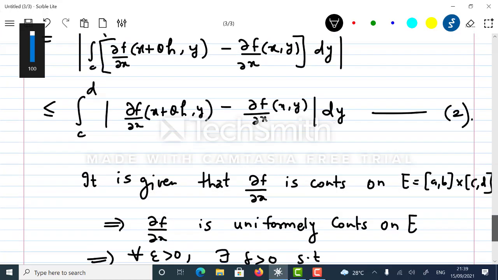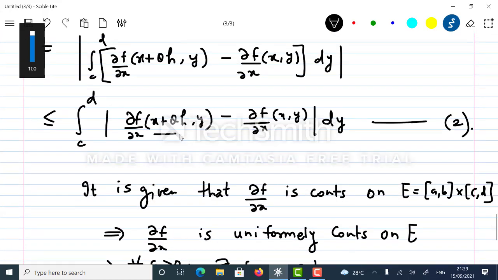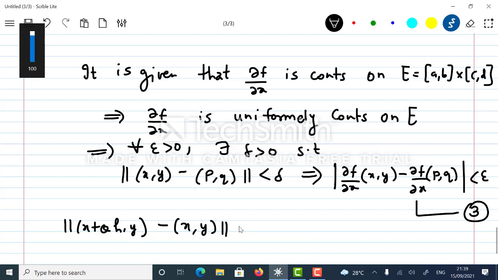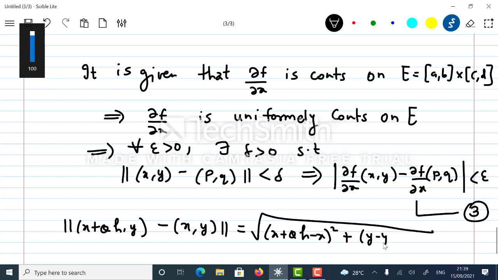Yes, I can apply 3 provided the norm of (x plus theta h, y) and (x, y) should be less than delta. So let's find the distance between (x plus theta h, y) and (x, y). By the distance formula, this is the square root of (x plus theta h minus x) whole square plus (y minus y) whole square.